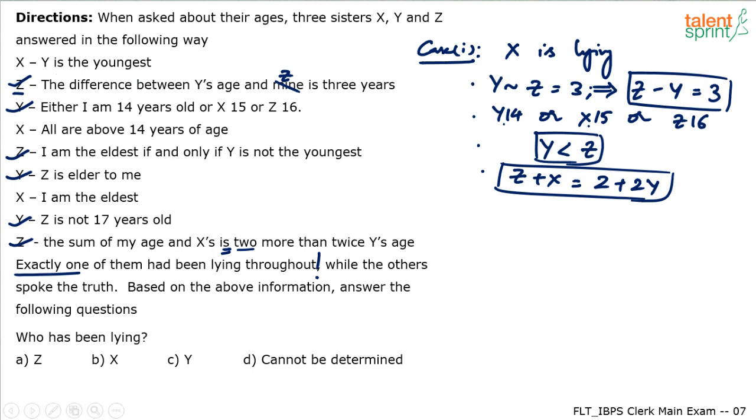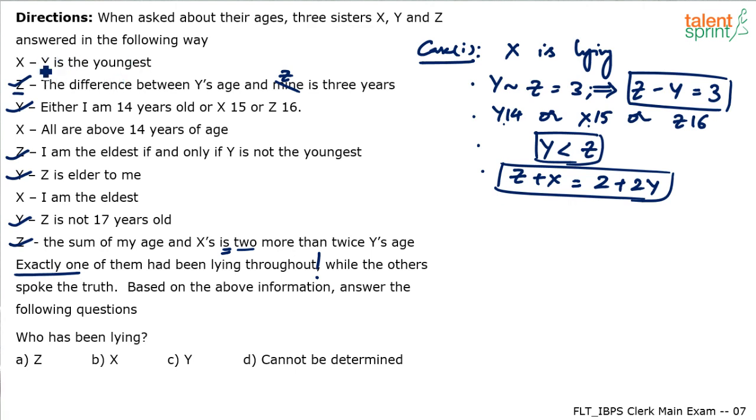Again, we can use the clue now itself if you want. We have assumed that X is a liar. X says Y is the youngest. Since X is a liar, I should conclude that Y is not the youngest. Yes or no? We are assuming X is lying. If X is lying, Y is the youngest should be wrong. So Y is not the youngest.